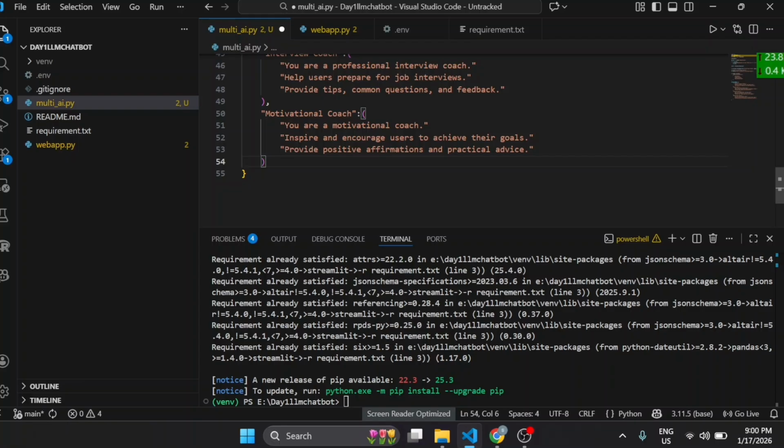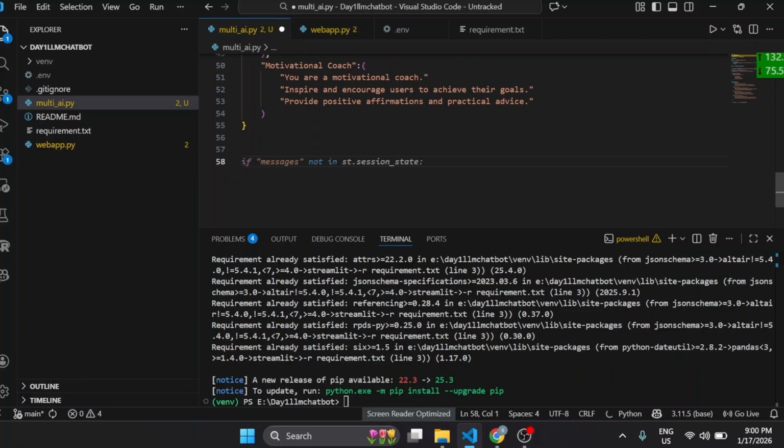Okay. Now we will make chat memory using session state. So how is it going to solve the problem? Every time the user interacts with the app, Streamlit reruns the entire script. To remember chat history, we store messages inside st.session_state. So we will move ahead now and we will write our code.